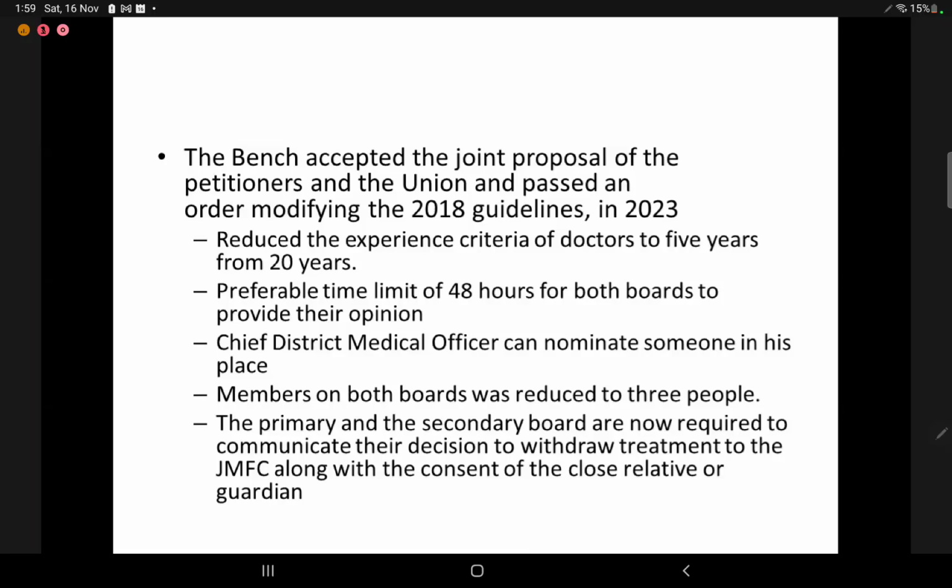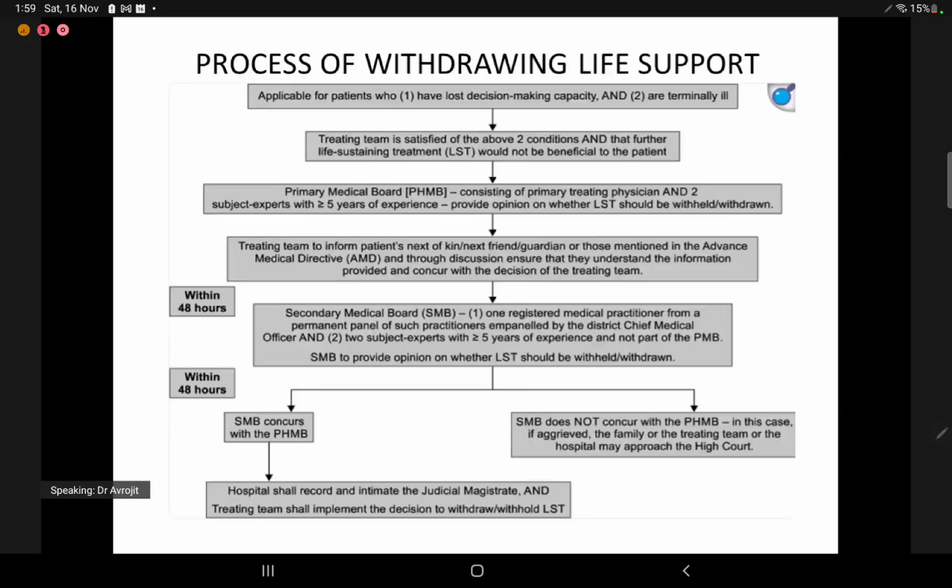The primary and secondary boards are now required to communicate the decision to withdraw treatment to the judicial magistrate along with consent of the close relative or guardian. So this is the outline of how it works.